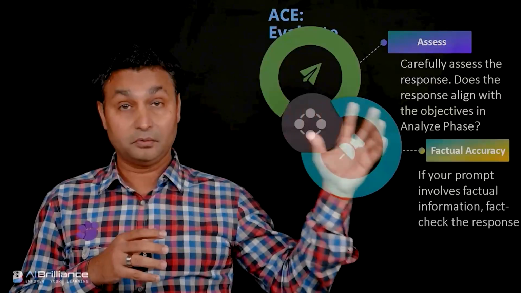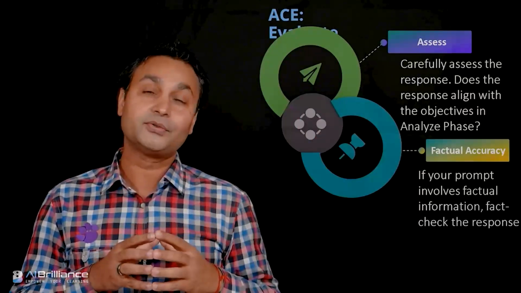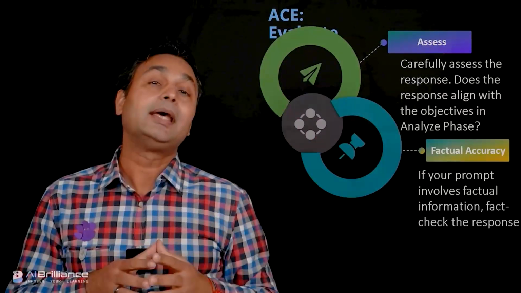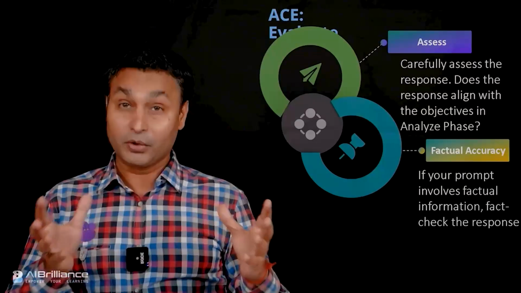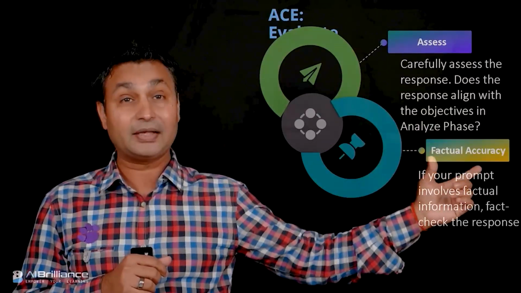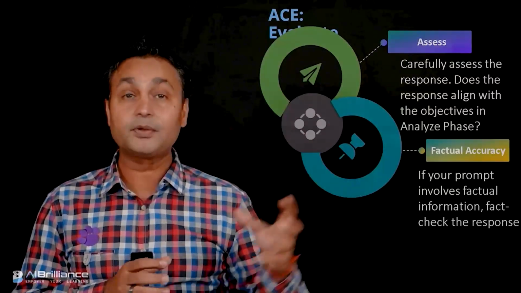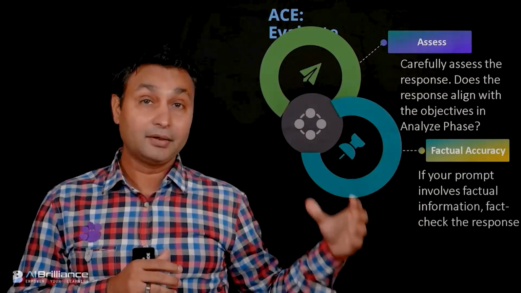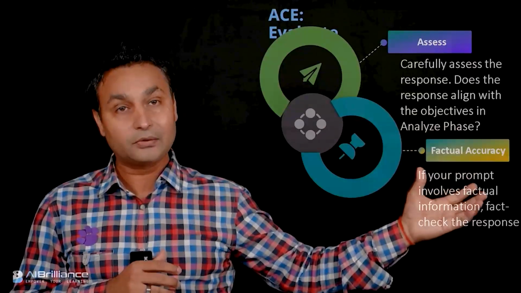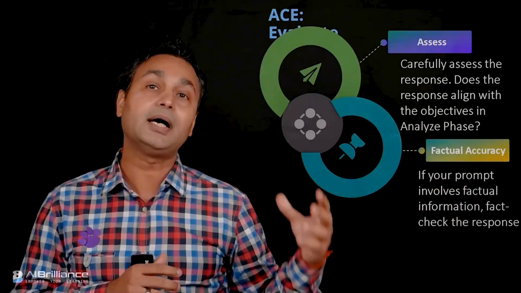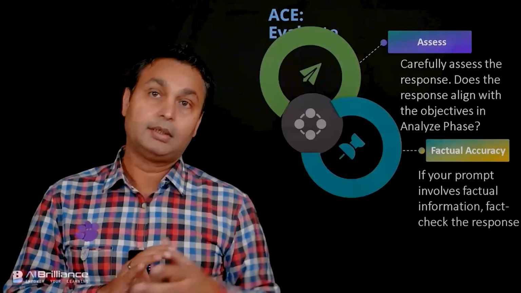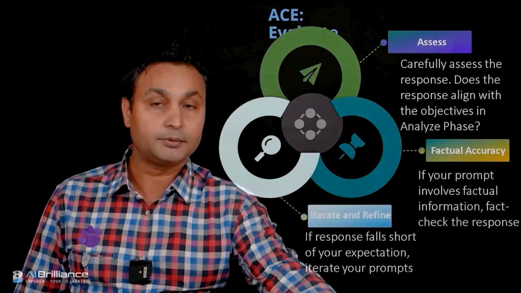Many times, ChatGPT goes through a process known as hallucination, and it might give you answers which are bogus. So if you are asking for factual accuracy, then the evaluate step becomes very, very important, and I encourage you to do a factual accuracy check of any response that you get out of interfaces such as ChatGPT.